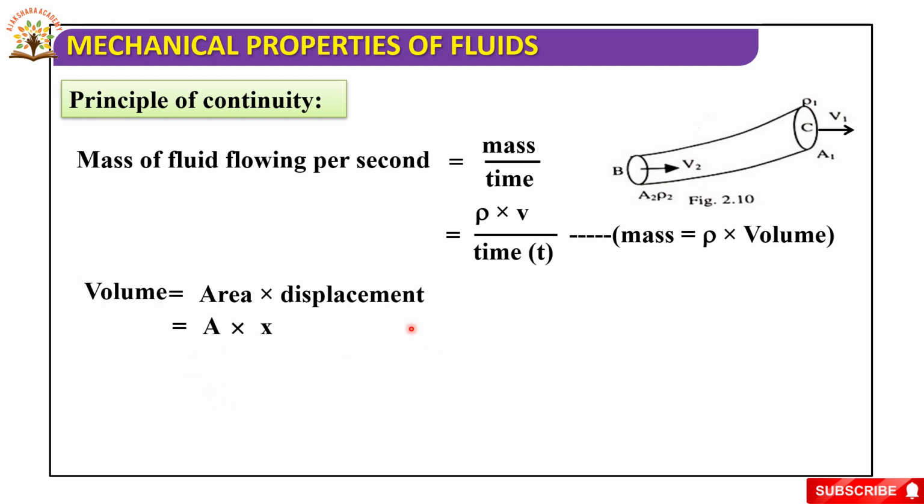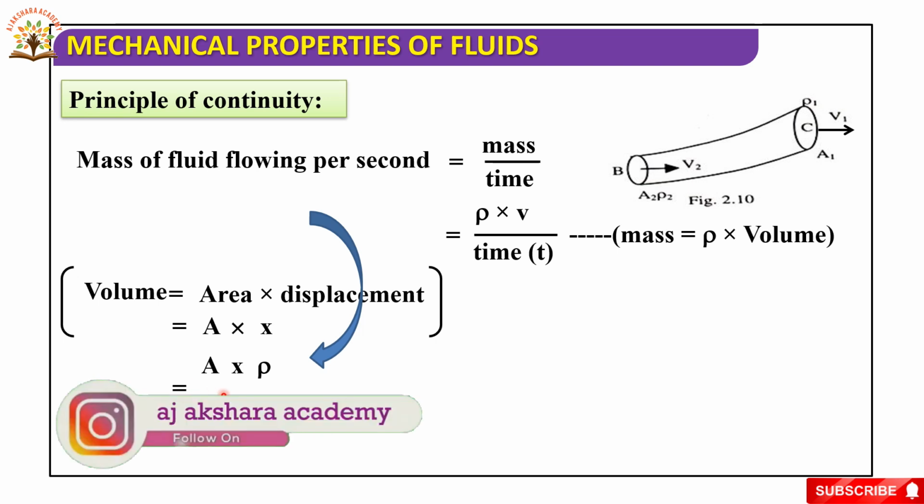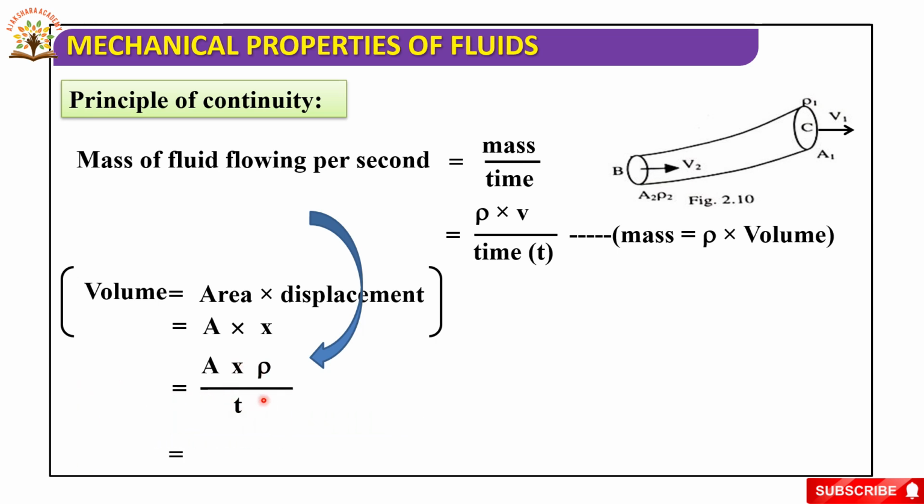Substituting this volume formula in the above expression, we get mass of fluid flowing per second is equal to A x rho by t. Here rate of displacement gives velocity, so x by t is equal to v. So mass of fluid per second is equal to A into v into rho.